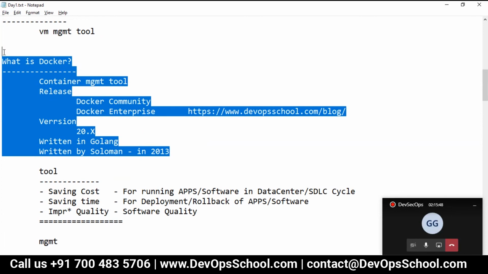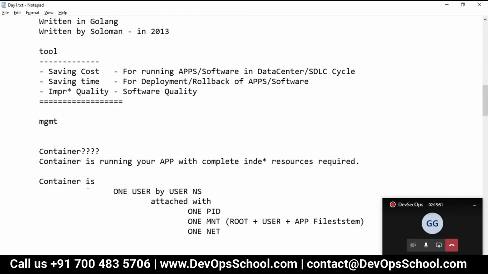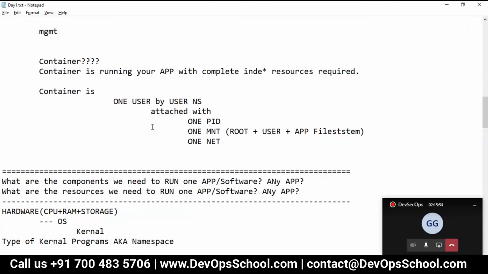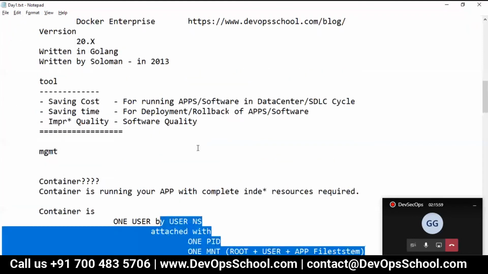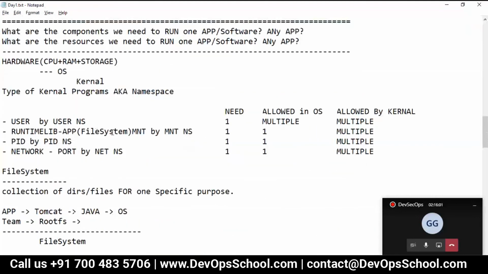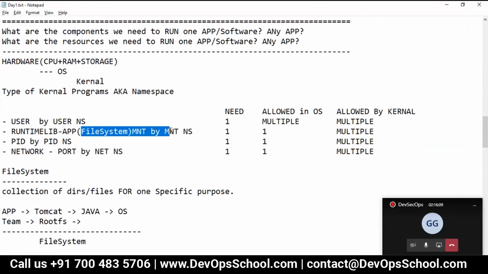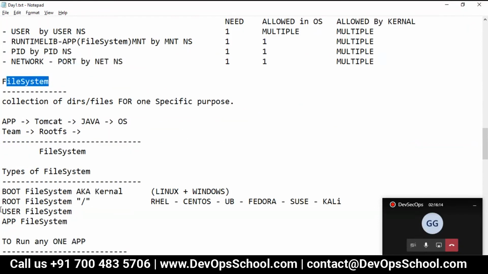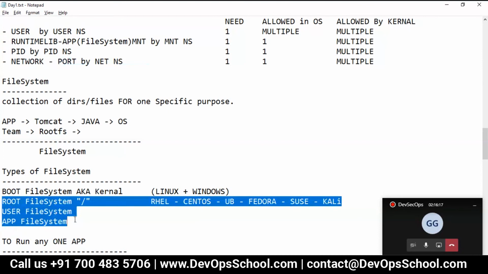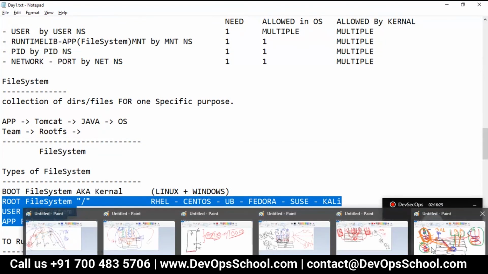Okay, guys, so this is Docker, and we have understood what a container is. So in short, a container is nothing but a user with its complete resources allocated by Docker with the help of the kernel. That's the reason I said it is allowed by the kernel, allowed by the operating system. Please hard code this. What are the resources? User namespace, MNT namespace, PID namespace, net namespaces. And the file systems get mounted to each container, that means each user. Is that clear for everyone? Yes, very much.